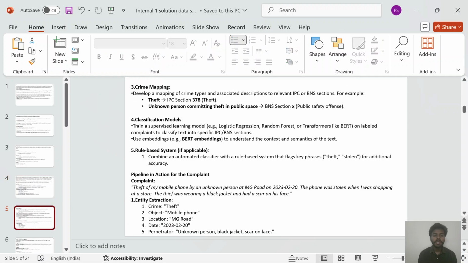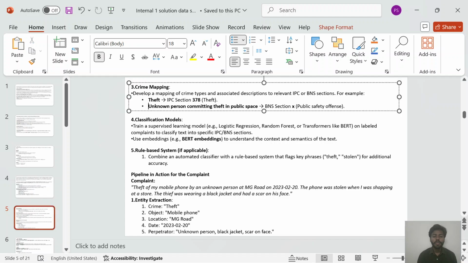Now, third step is crime mapping. So develop a mapping of crime types and associate descriptions to relevant IPC or BNS sections. For example, theft, IPC section 378, unknown person committing theft in public space, BNS section X, public safety offense.